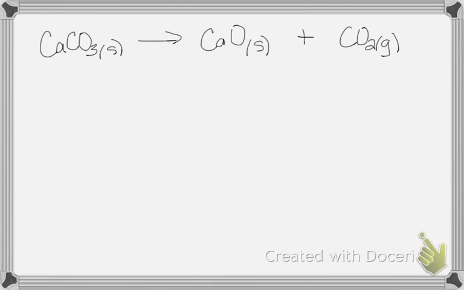Can you look at that balanced chemical equation and make a prediction as to a positive S or a negative S? Why positive S? Since it's producing a gas, I expect this S to be increasing. And that's what we're going to find, but that would be the prediction I'll make.